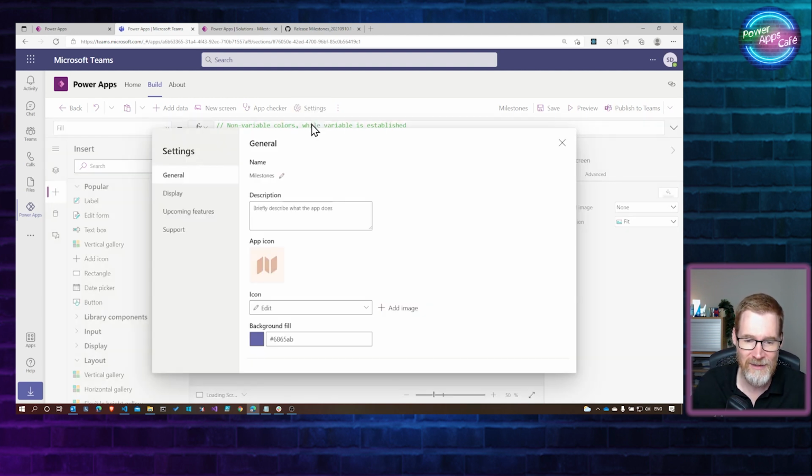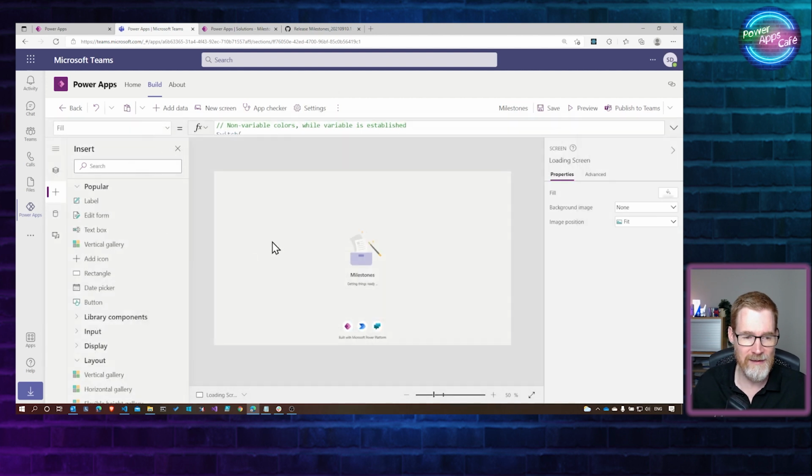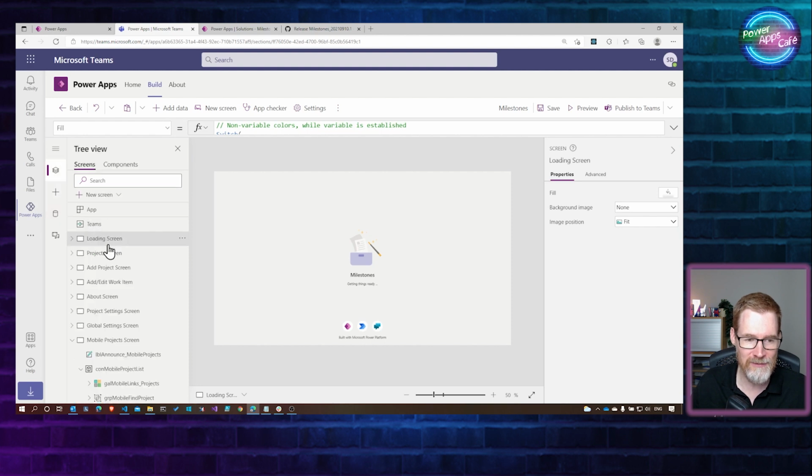Now, if we go into the settings, you can see that. So this currently is set to data row limit. That's the default 500. So what I always like to look at in apps is how they manage large amounts of data. And Canvas apps tend to be better off dealing with small amounts of data. Model-driven apps are much, much better at dealing with huge amounts of data, because they're natively going to delegate everything to the server using grouping and aggregation and filtering and pagination and things like that. But if you go into our screens, at some point it must load the data in.